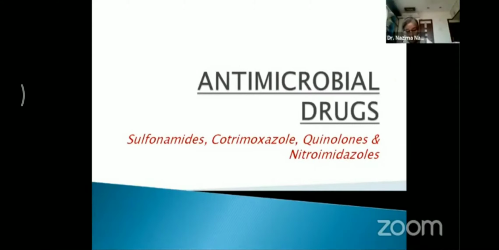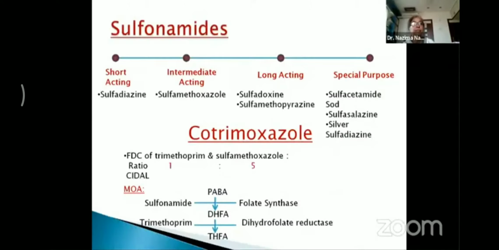Okay, we shall start with antimicrobial agents and move ahead. First, we'll start with sulfonamides. Now, sulfonamides are classified as short-acting, intermediate, long-acting, and those for special purpose.